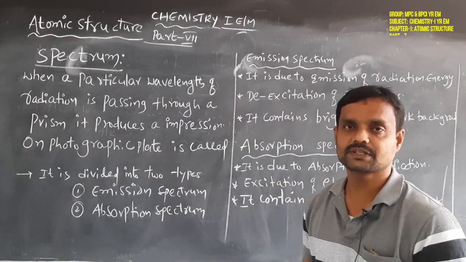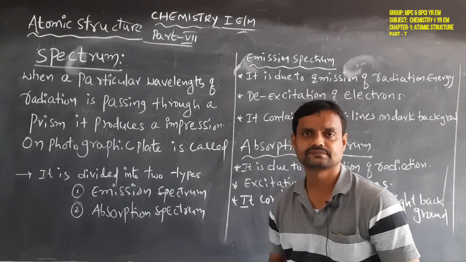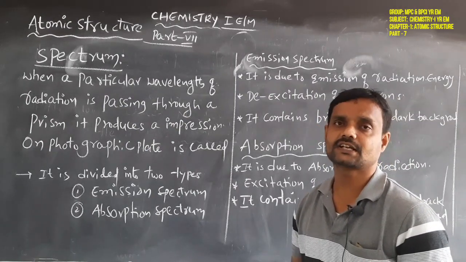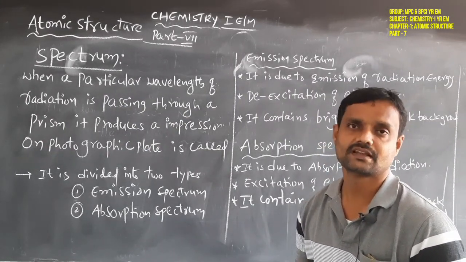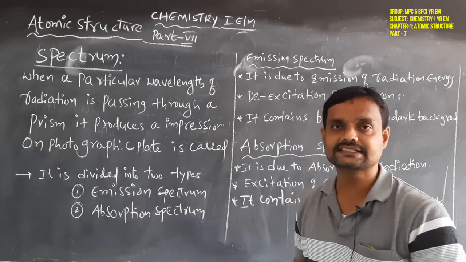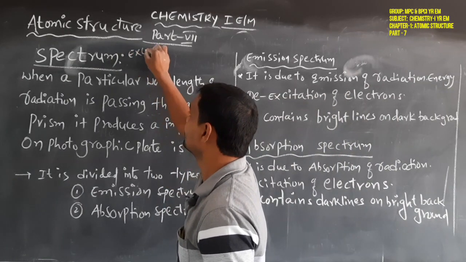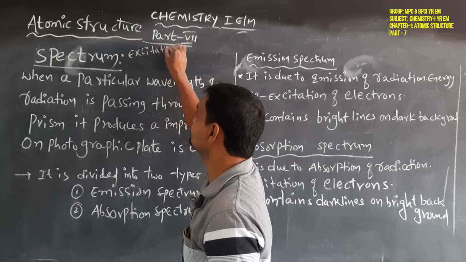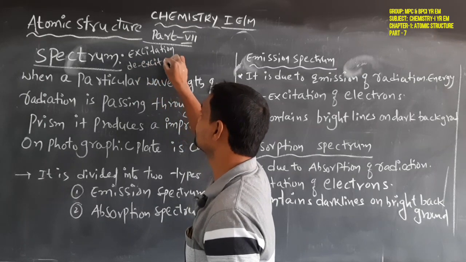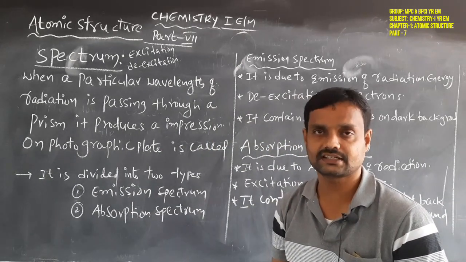Before another atomic model, we have to know the meaning of spectrum and the different types of spectrum. What are the different types of spectrum that are present? Before that concept, we have to know excitation and de-excitation of electrons. What is that? Excitation and de-excitation.